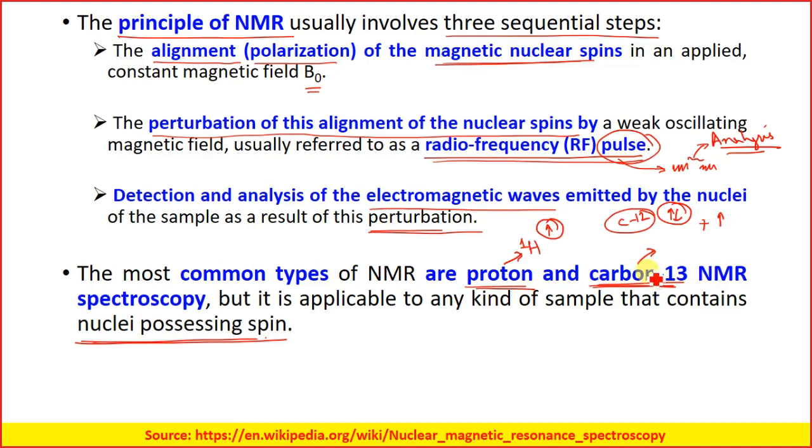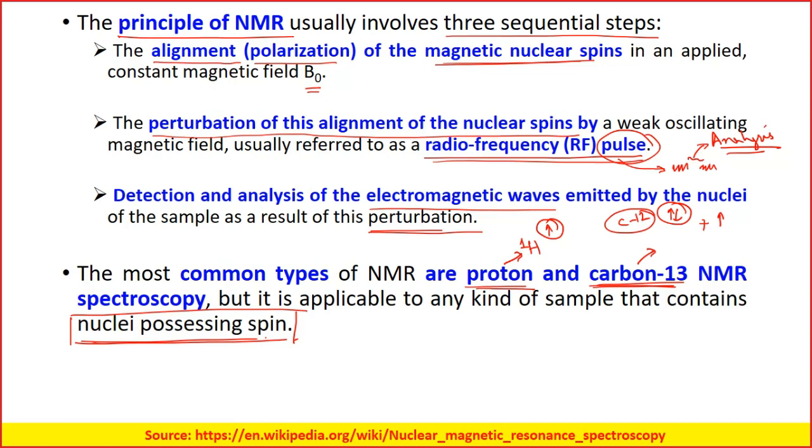Any nucleus which contains a spin, a single proton, when moving will give rise to the generation of a local magnetic field.